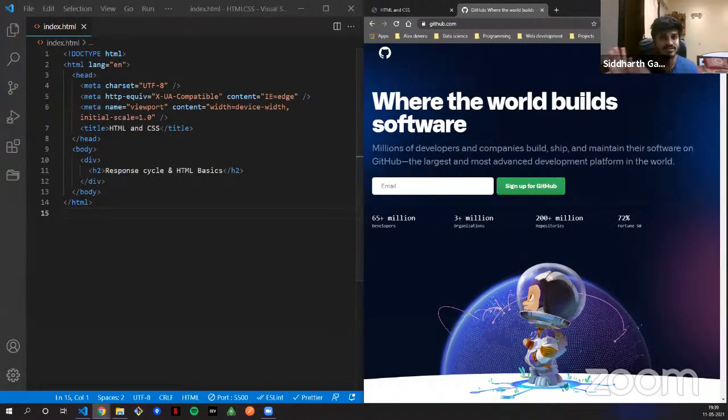As simple as that transaction might seem, there's a ton of magic happening under the hood, trust me. Let's dive right into it. I just gave you an example of a simple URL you are putting in, and that is just one request response cycle. Most of you always search something on the internet, surf the internet, so this is how it would work. I'll just give you the brief explanation of it.